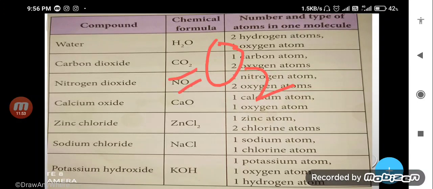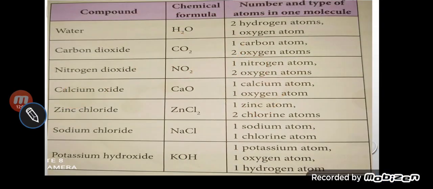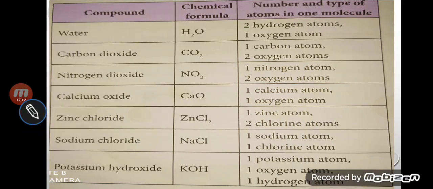But when I ask what you mean by O2, you will say only that 2 atoms combine. What 2 atoms? The same atoms, atoms of the same element combine, and molecules are formed. So O2 is a molecule, it is not a compound. This is the difference between molecule and compound, and some examples are given here: water, carbon dioxide, nitrogen dioxide, calcium oxide, zinc chloride, sodium chloride and potassium hydroxide.